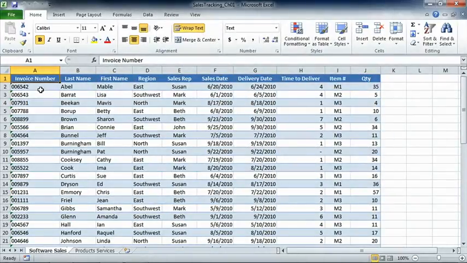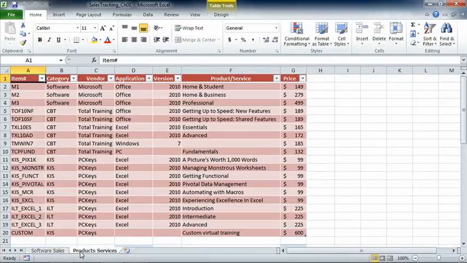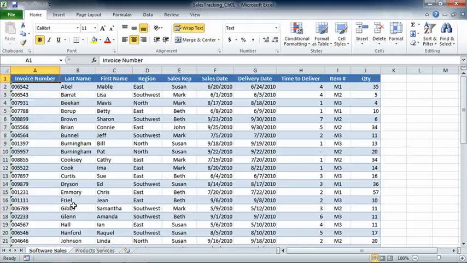We have a sales tracking workbook open from the Chapter 1 Project Files folder. It was created by a coworker, and it's a solid but basic workbook. It basically has 2 worksheets. If we look down at the bottom, we can see we have 2 tabs, one called Software Sales and the other called Products and Services. Products and Services is actually kind of like an inventory sheet. It has an item number, the category, vendor, application, version, the actual description of the product or service, as well as the sales price. Back on Software Sales, these are just that, sales transactions, with that basic information as well.